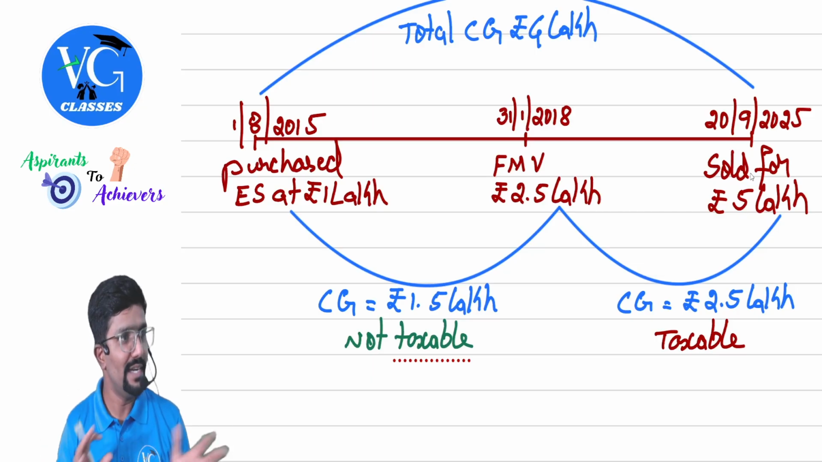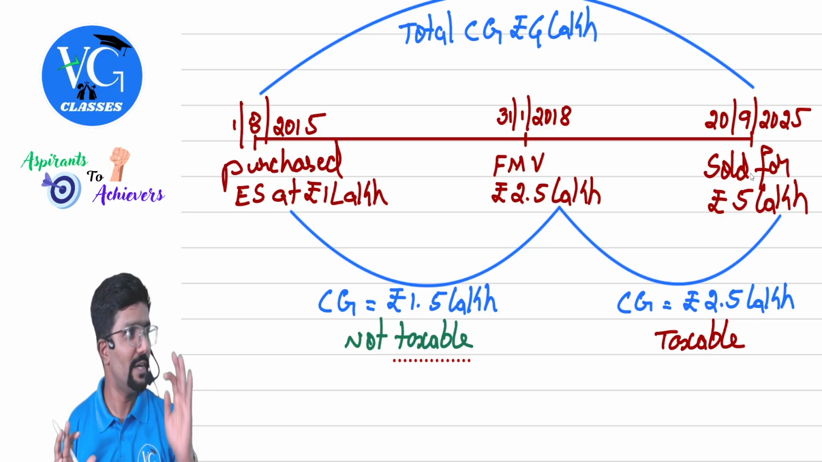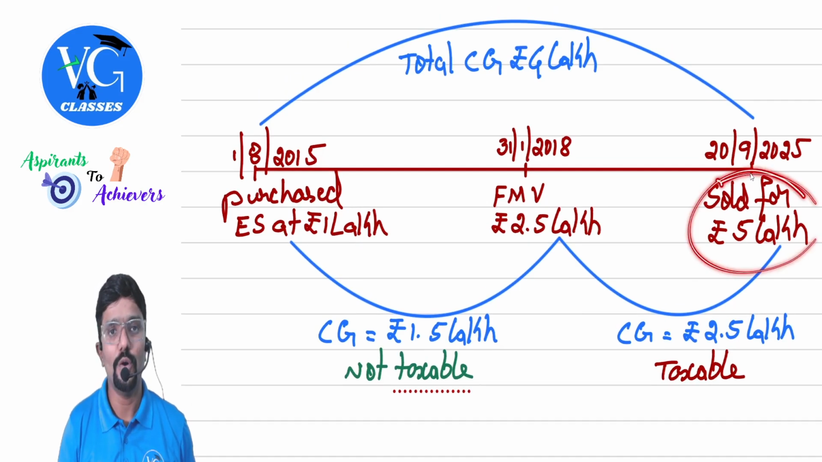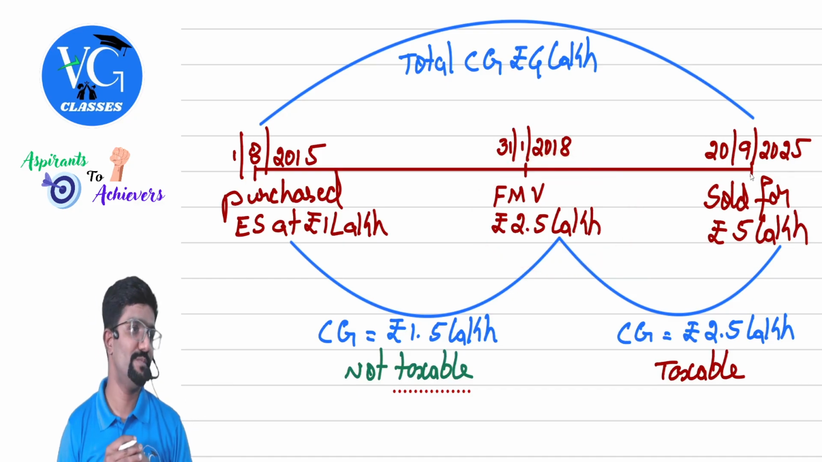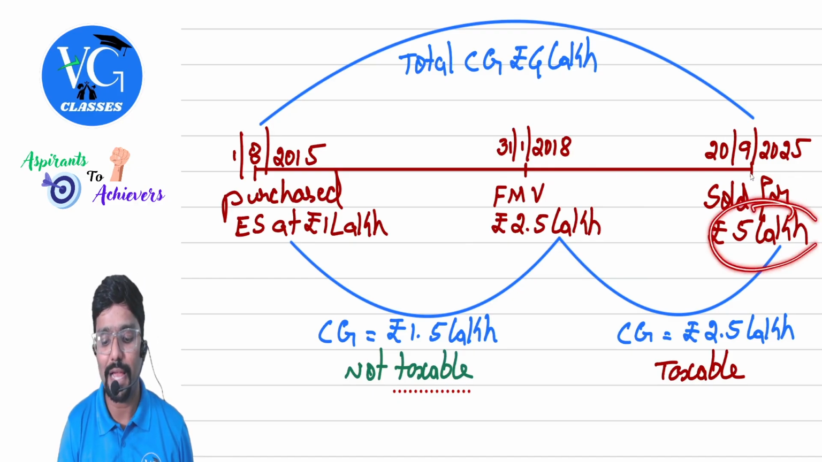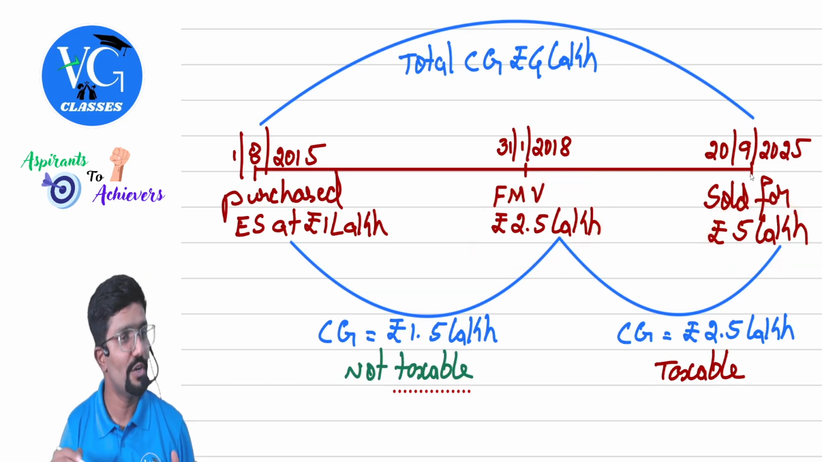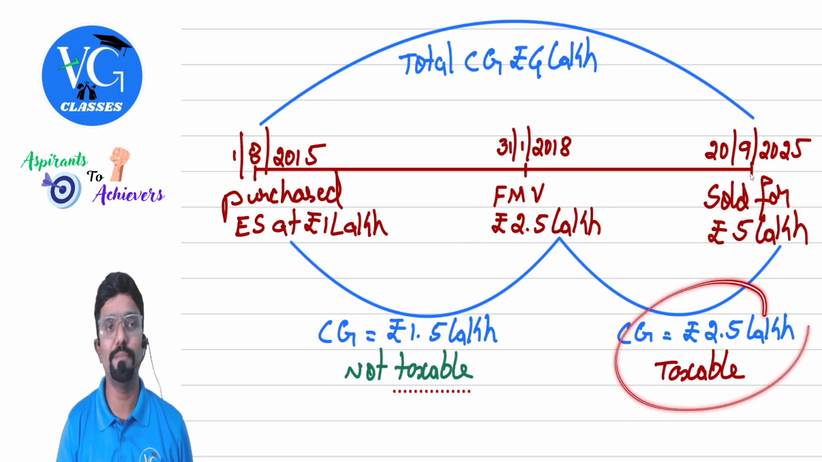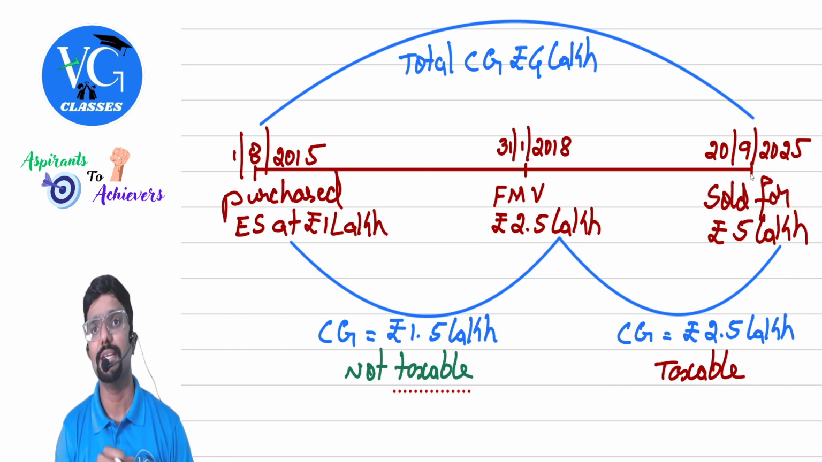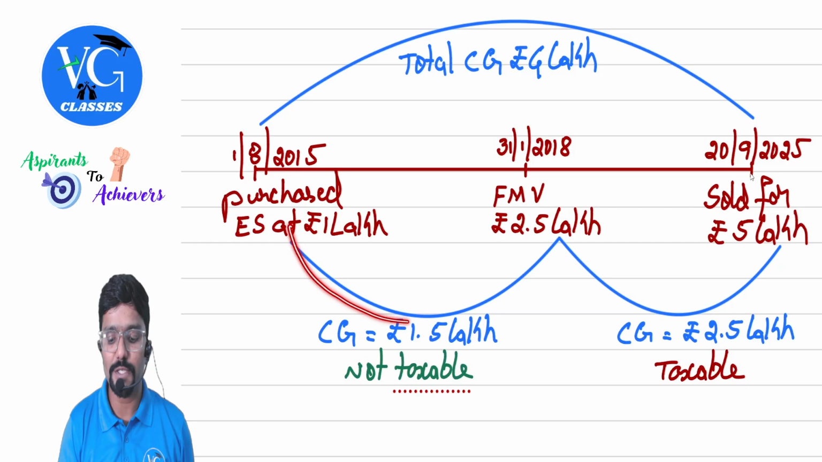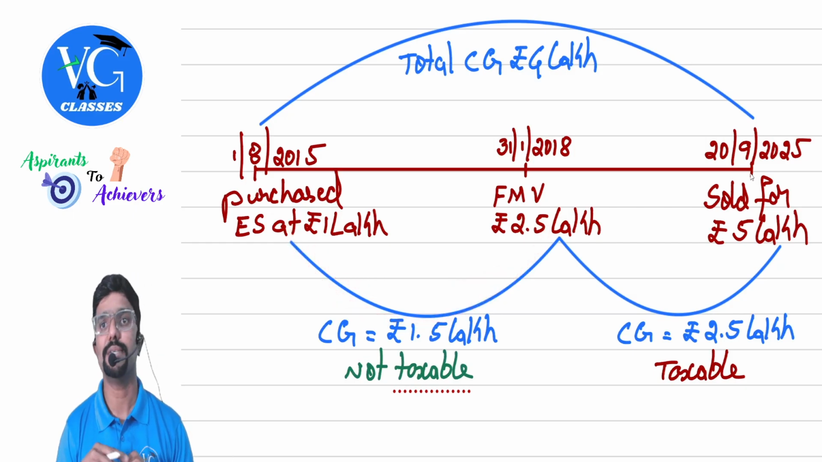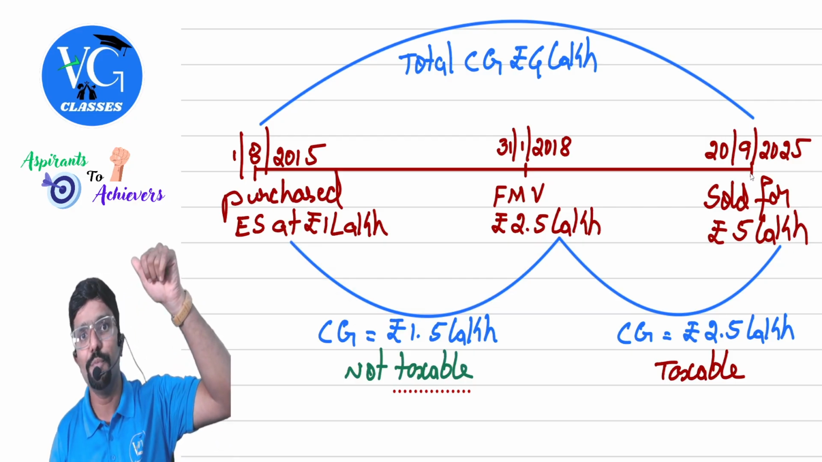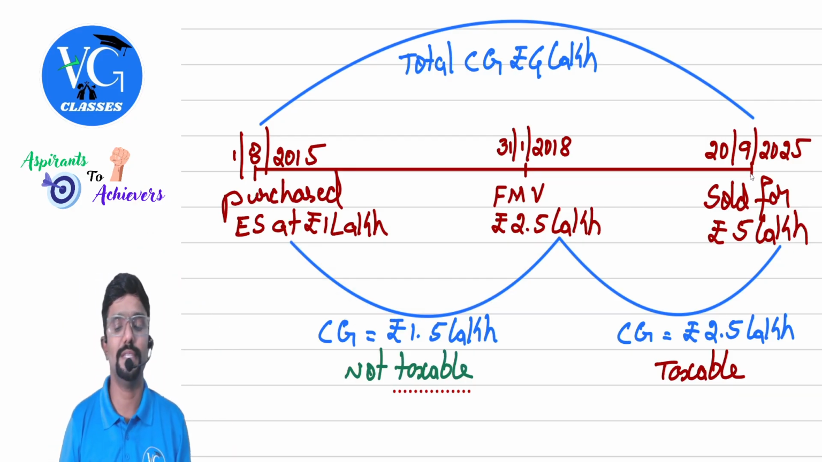Whatever I explained, they didn't tell so much in the law. What they told was, from sale value, you can claim the fair market value on 31st January as your cost. As your cost. So automatically what happens? 5 lakh minus 2.5 lakh is how much? 2.5 lakh. So they are taxing me only 2.5 lakh. So indirectly, whatever gain was made from year to year, they exempted. Got it? Hope you understood. Yes.